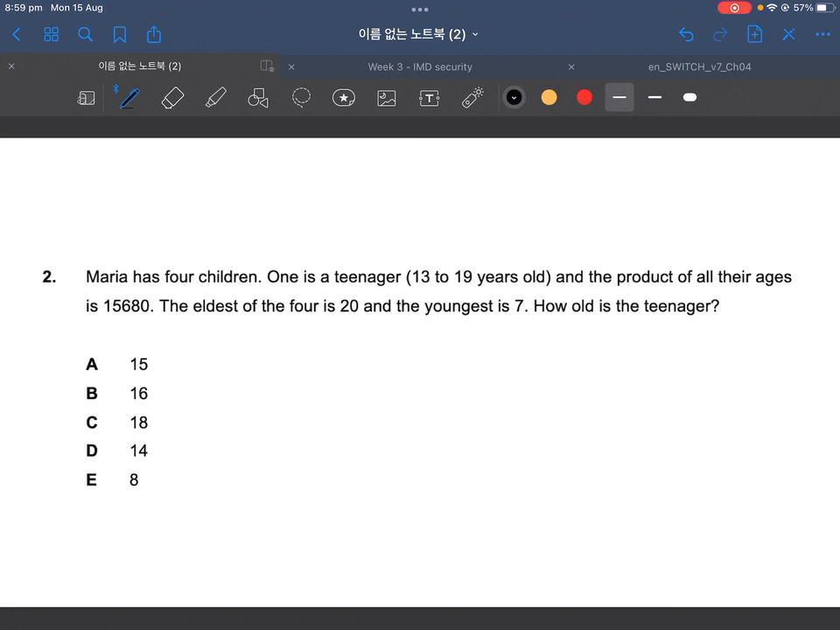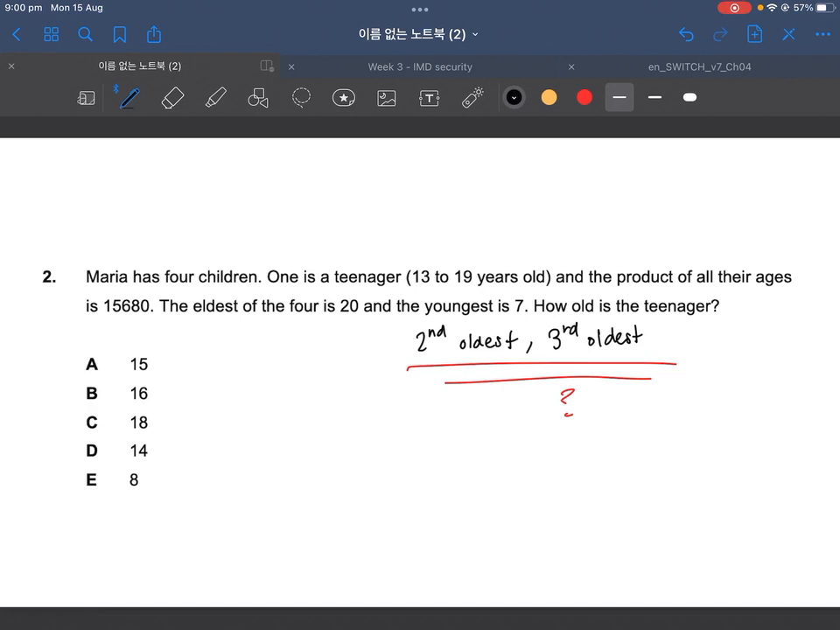Next, Maria has 4 children. One is a teenager, 13 to 19 years old, and the product of all their ages is 15,680. The eldest of the 4 is 20, and the youngest is 7. How old is the teenager? Right. So straight away, we realize that we don't have the second oldest and third oldest. We don't know this. So how do we find the rest out?